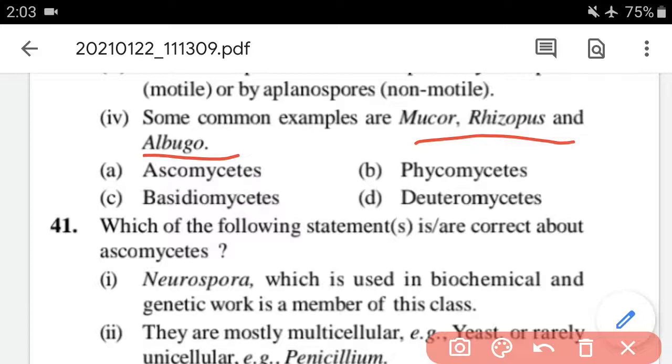So these are basically examples of what? These are basically examples of Phycomycetes. So option B is correct.